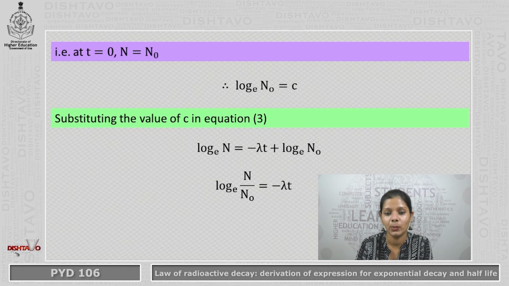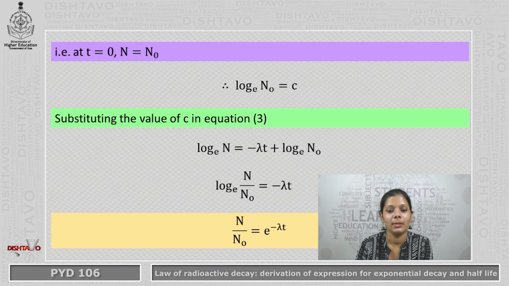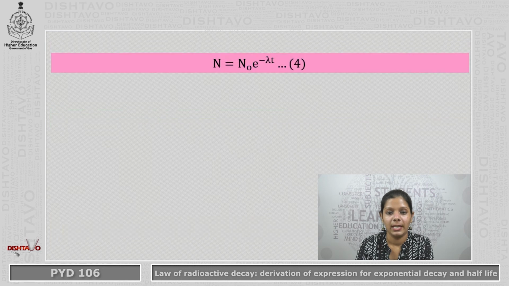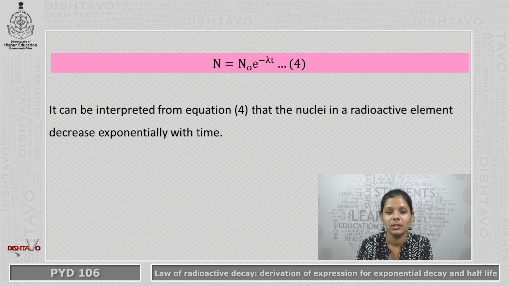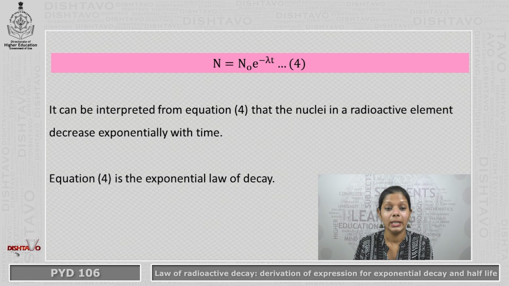Rearranging the above equation, we get log_e (N/N0) = -λt. Rearranging this further, we can write N/N0 = e^(-λt). Therefore, we get N = N0 e^(-λt). This is equation number 4. It can also be interpreted from equation 4 that the nuclei in a radioactive element decrease exponentially with time. Equation 4 is called the exponential law of decay.